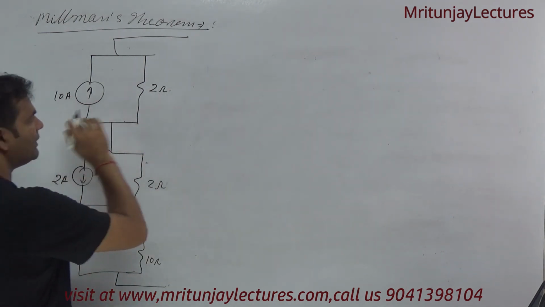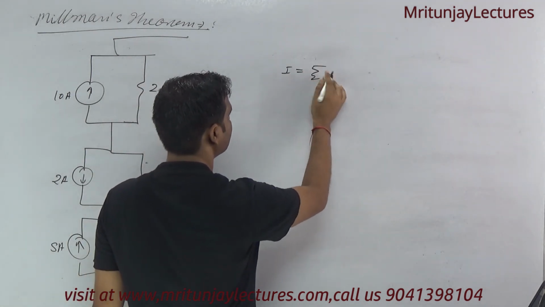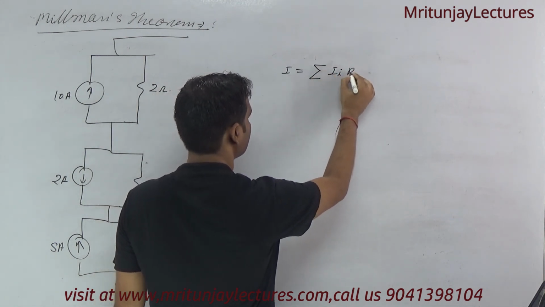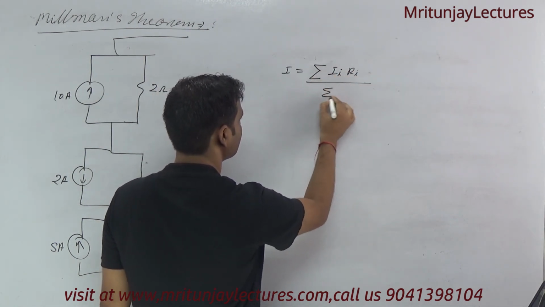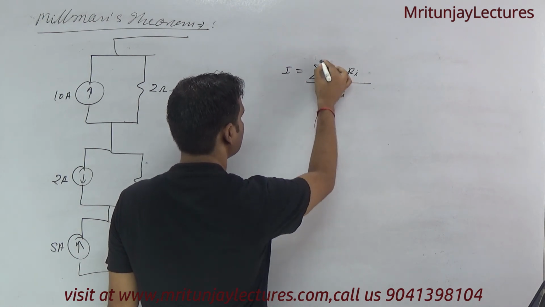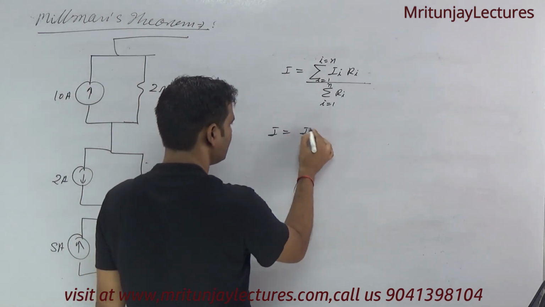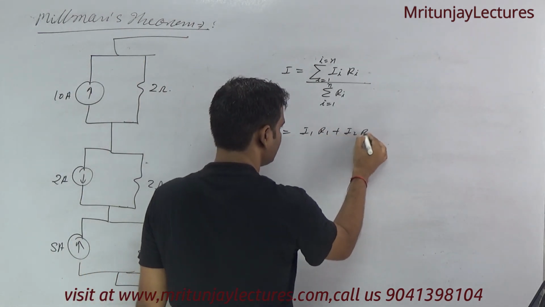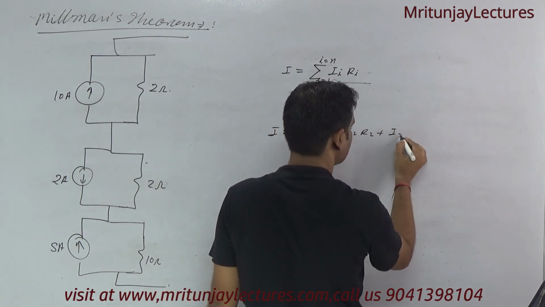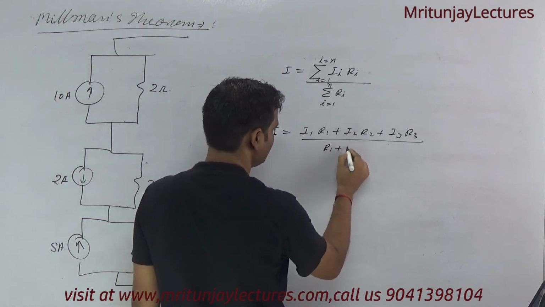So first of all, I have already solved: I is equal to the summation of Ii Ri divided by the summation of Ri, for i equal to 1 to n. Clear? So I is equal to I1 R1 plus I2 R2 and only 3, that's why I3 R3, whole divided by R1 plus R2 plus R3.